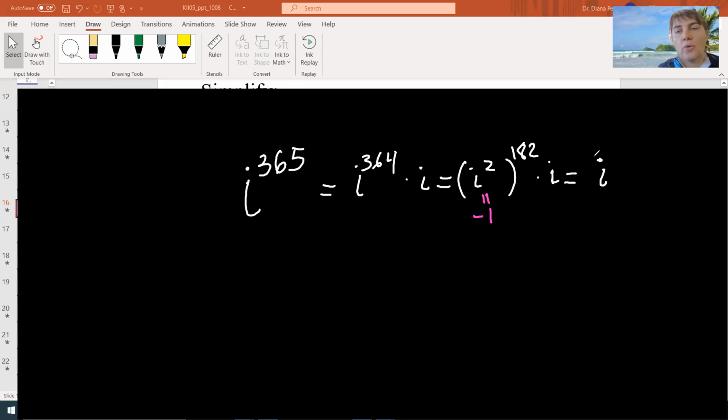Now look if it's even or odd. The exponent was even. So you have -1 to the even exponent, which is what? 1, because 182 is even. If you multiply a negative by itself an even number of times, it just becomes a positive. So it's just 1. You just have to apply the rules and get it.